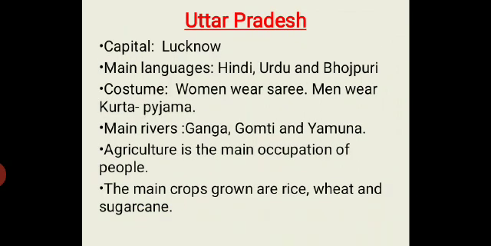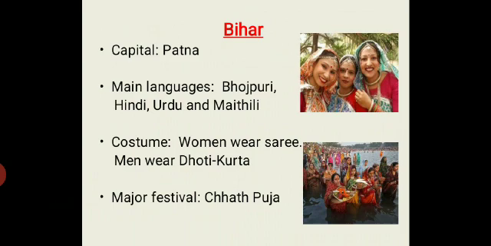Next is Uttar Pradesh. Capital of Uttar Pradesh is Lucknow. The main languages spoken in Uttar Pradesh are Hindi, Urdu, and Bhojpuri. Women wear sari and men wear kurta pajama. The main rivers that flow from Uttar Pradesh are Ganga, Gomti, and Yamuna. Agriculture is the main occupation of people here in Uttar Pradesh, and the main crops grown are rice, wheat, and sugarcane.